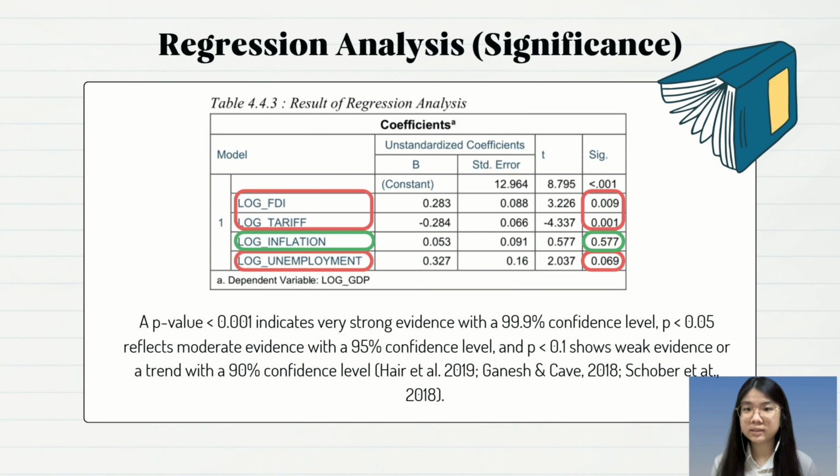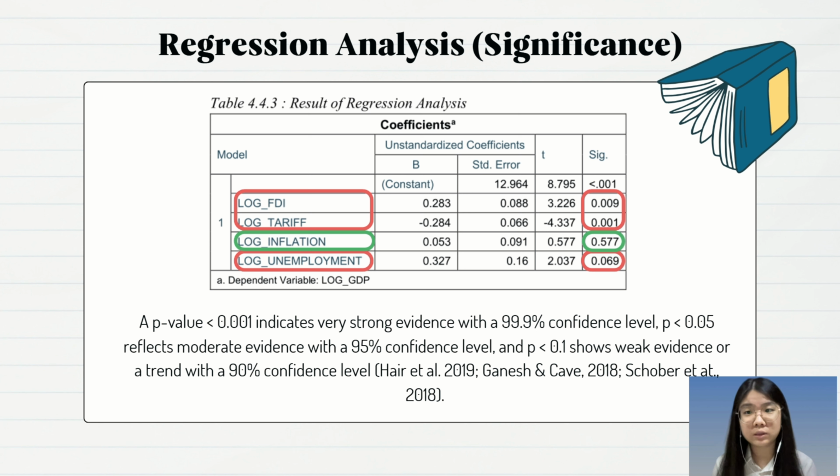And our last test is the regression analysis, which looks into the significance levels of our independent variables. When your p-value is smaller than 0.001, it indicates very strong evidence with a 99.9% confidence level. When your p-value is smaller than 0.05, it reflects moderate evidence with a 95% confidence level.